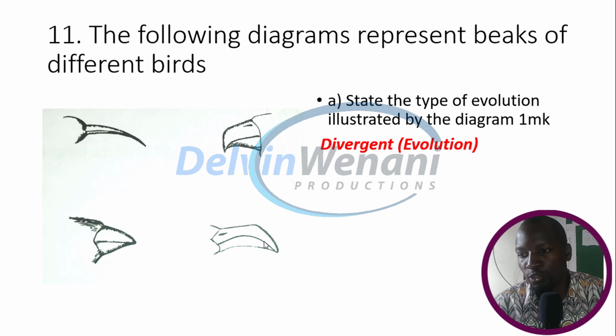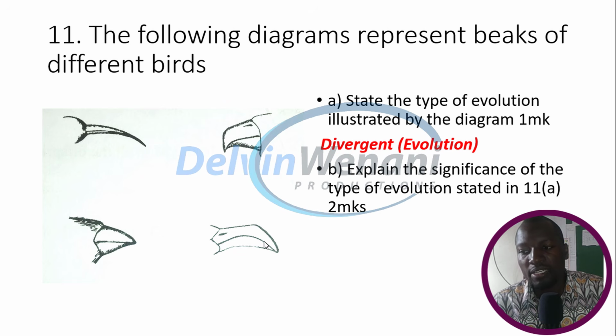Divergent evolution. Then question B, explain the significance of the type of evolution stated in 11A above. The significance, the importance of that evolution, whereby we have the same ancestral origin, but are modified to perform different functions. What is the importance of that?